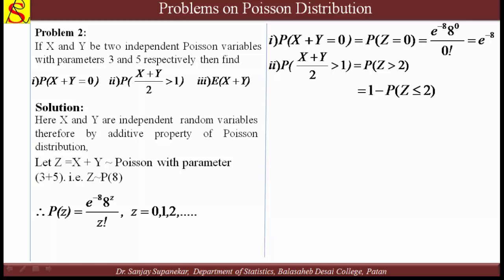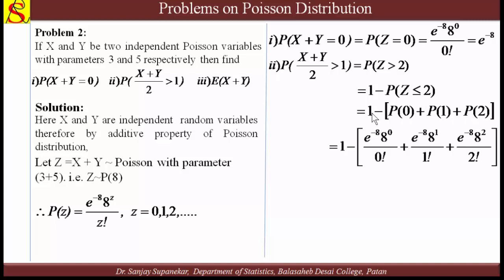So the probability of z greater than 1 means 1 minus the probability of z less than or equal to 2, and this is nothing but 1 minus z less than or equal to 2, meaning 0, 1 and 2. 2 is included here, less than or equal to. Therefore we find P0 plus P1 plus P2 and subtract from 1, then we get the answer.